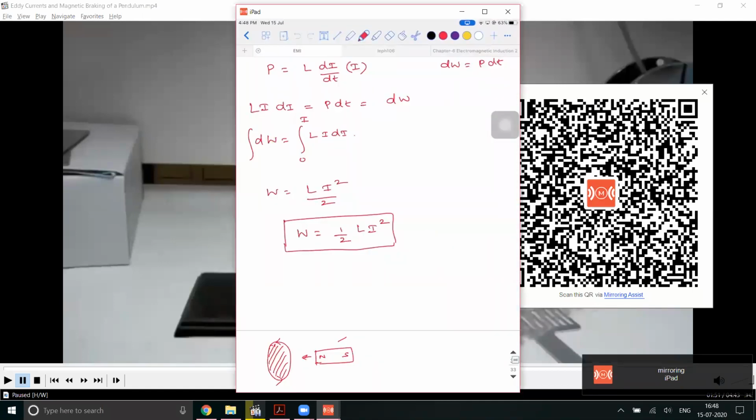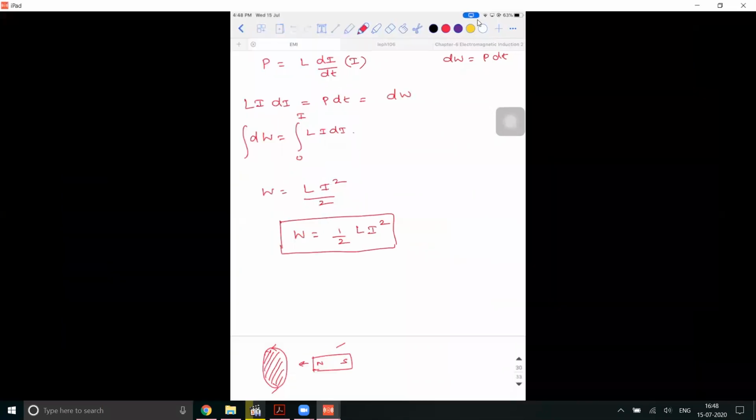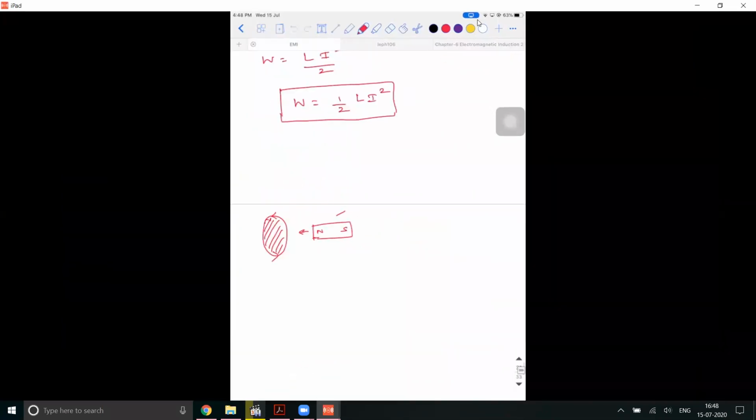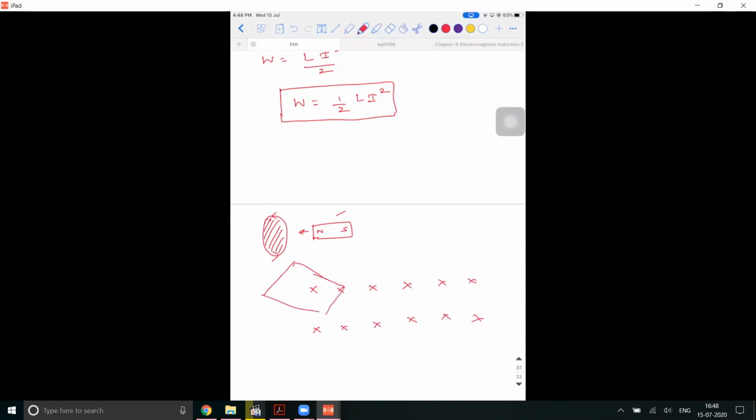So when the first coil was trying to enter into the magnetic field, let us say the magnetic field is like this, into the plane. Suppose you have a sheet, that aluminum sheet was there, right? When it was trying to enter into the magnetic field, what happened to the magnetic flux associated with it? It increased, right? Because the number of field lines associated with that particular area is going to increase. Am I right? Yes, sir.